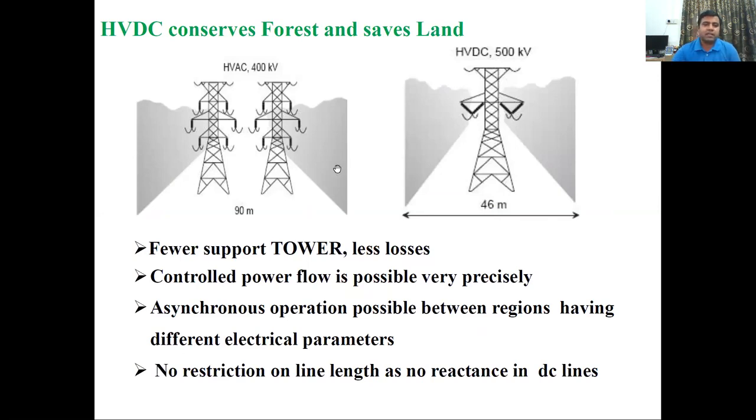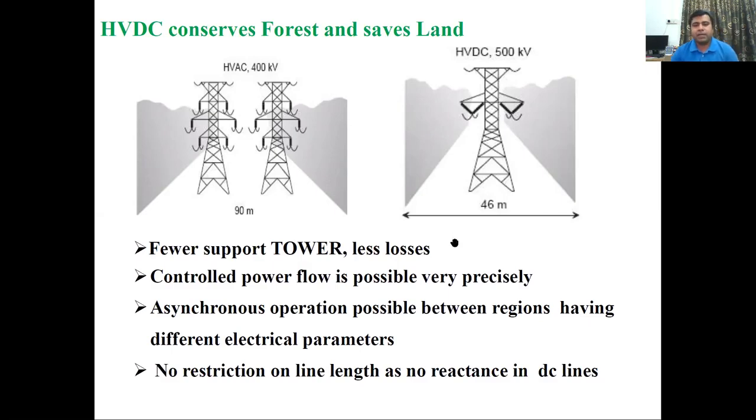So if we are putting transmission towers of almost the same power handling capacity, we can see that if we use an HVAC transmission line, it takes a 90 meter corridor distance, and HVDC takes 46 meter only.